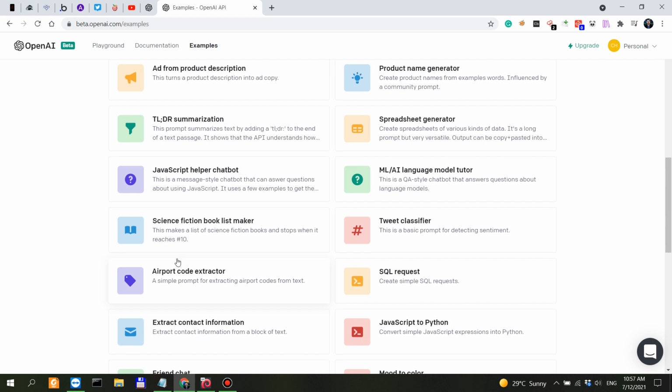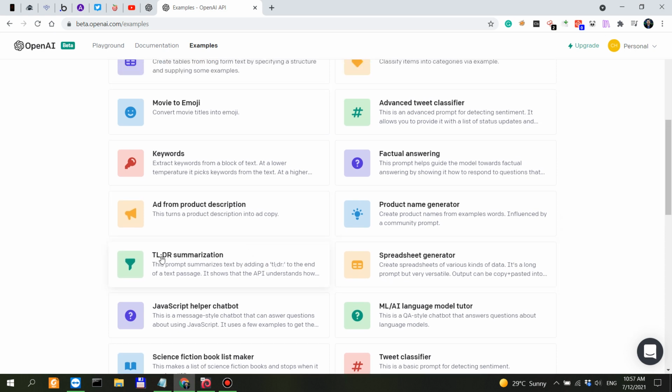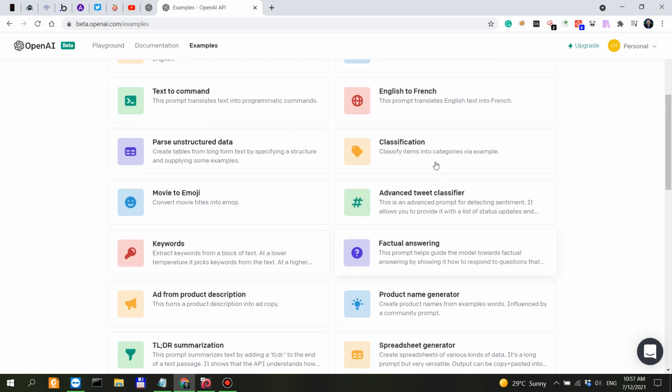Undecided. Airport code extractor. Useless. Science fiction book list maker. Extremely useless. Tweet classifier, spreadsheet generator, TLDR summarization. Very helpful. Factual answering. Very helpful. I would actually like for the team at OpenAI to focus on this kind of stuff.